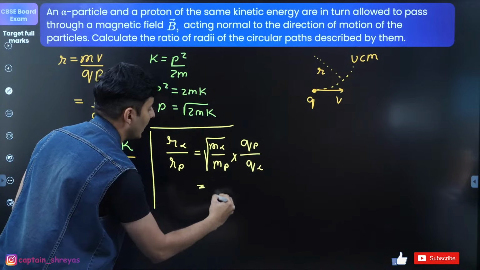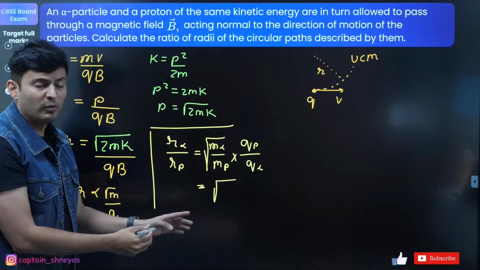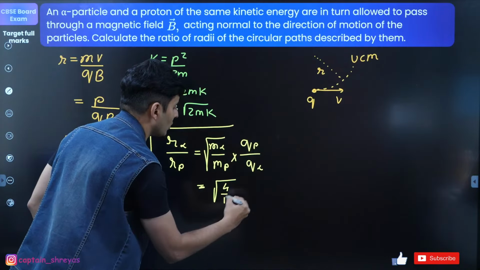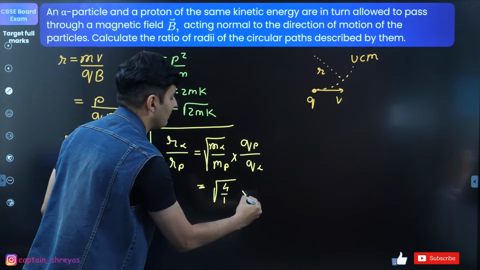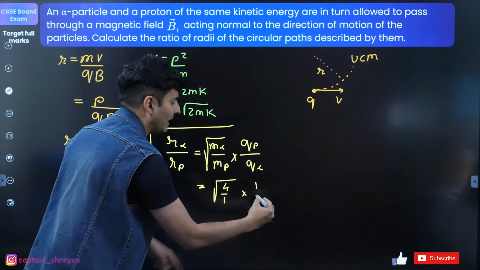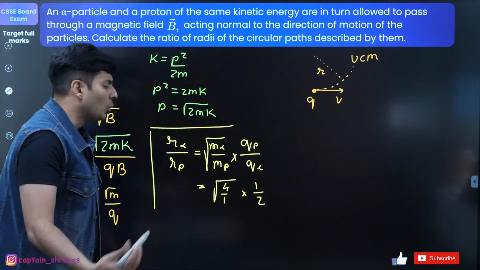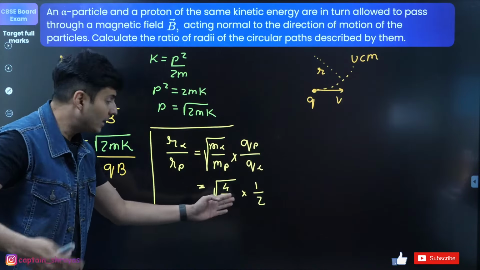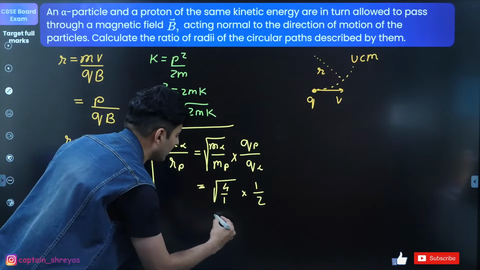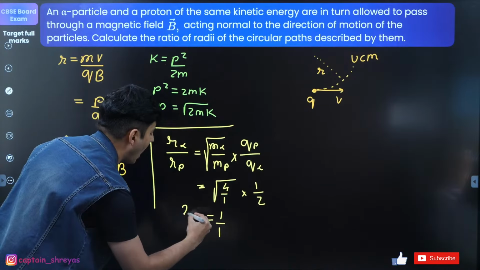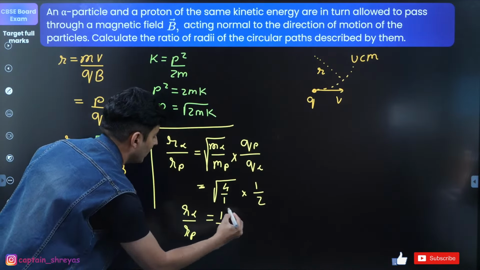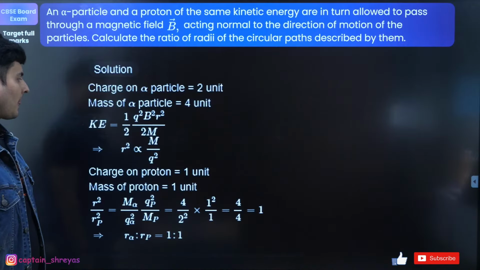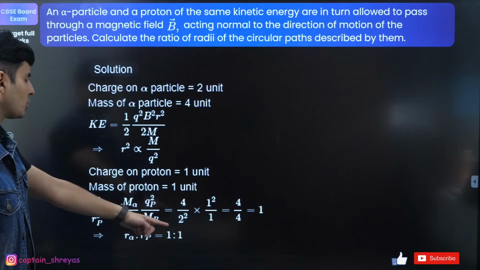So what am I going to get, guys? Mass of alpha and mass of proton, if you compare, the ratio is 4:1. So this will be 4:1. Charge of proton and charge of alpha, what is it going to be? Proton has 1e charge, alpha particle has 2 times the charge. Root of 4 and 2 are just going to cancel out each other, so it is just going to be 1:1. So r alpha by r proton is just going to be 1:1, guys. That is your answer. Just check it out. Yes, that is the answer, 1:1.